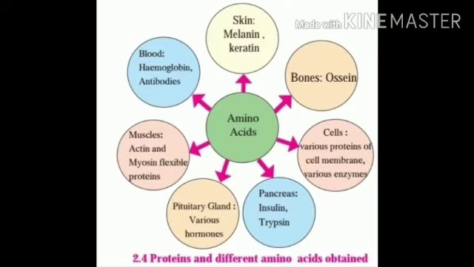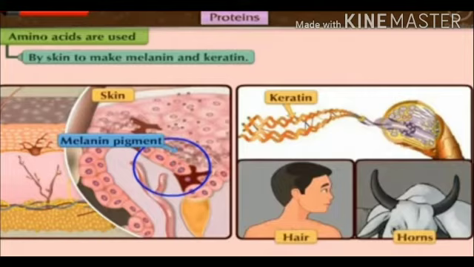See this figure carefully. In this figure, we see there are different organs like skin, bones, cells, pancreas, pituitary gland, muscles and blood, which use amino acids to produce different proteins. Let us learn one by one. Amino acids are used by skin to make melanin pigment, and keratin is a key structural material of hair and horns. This melanin pigment is very important, which determines our skin color.